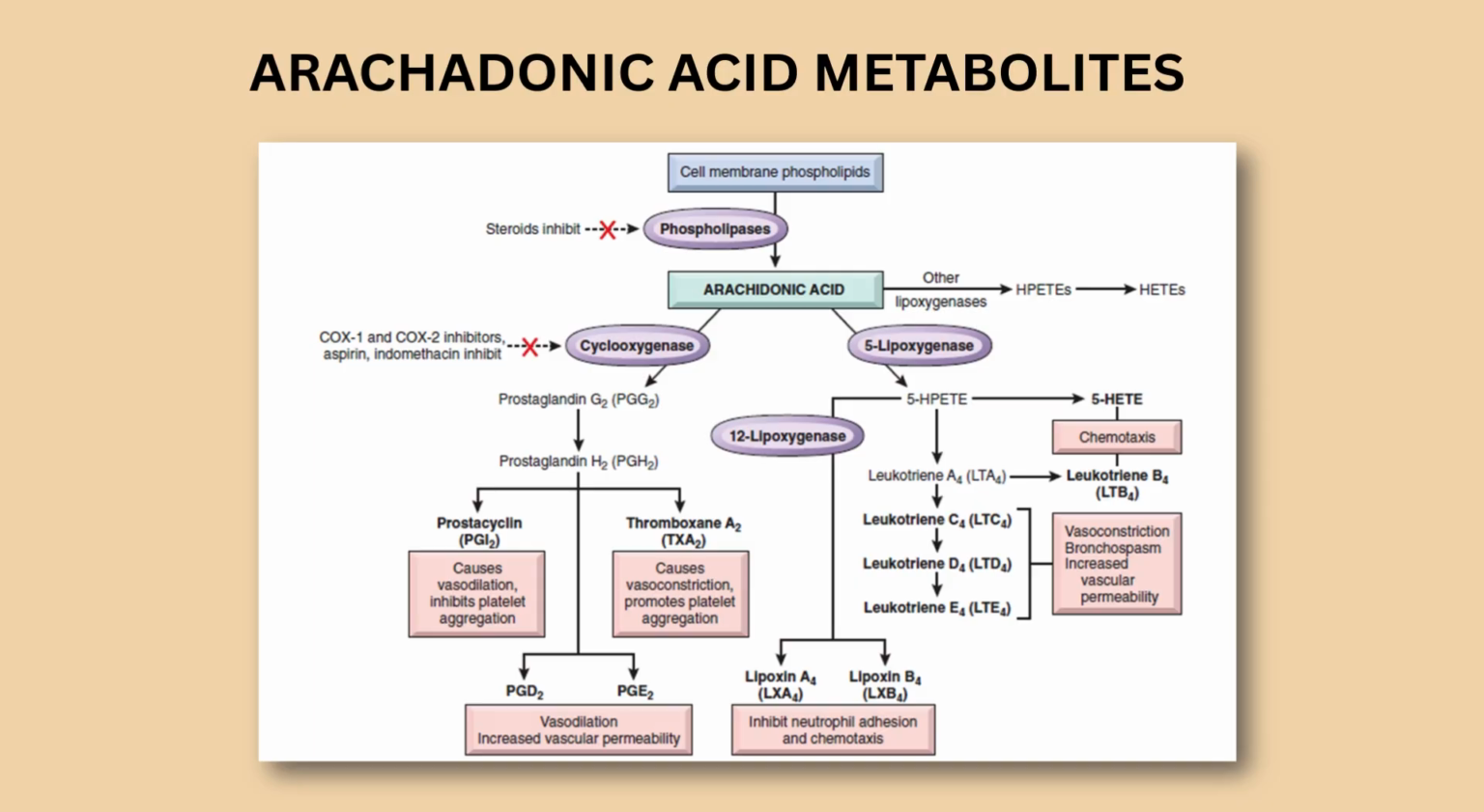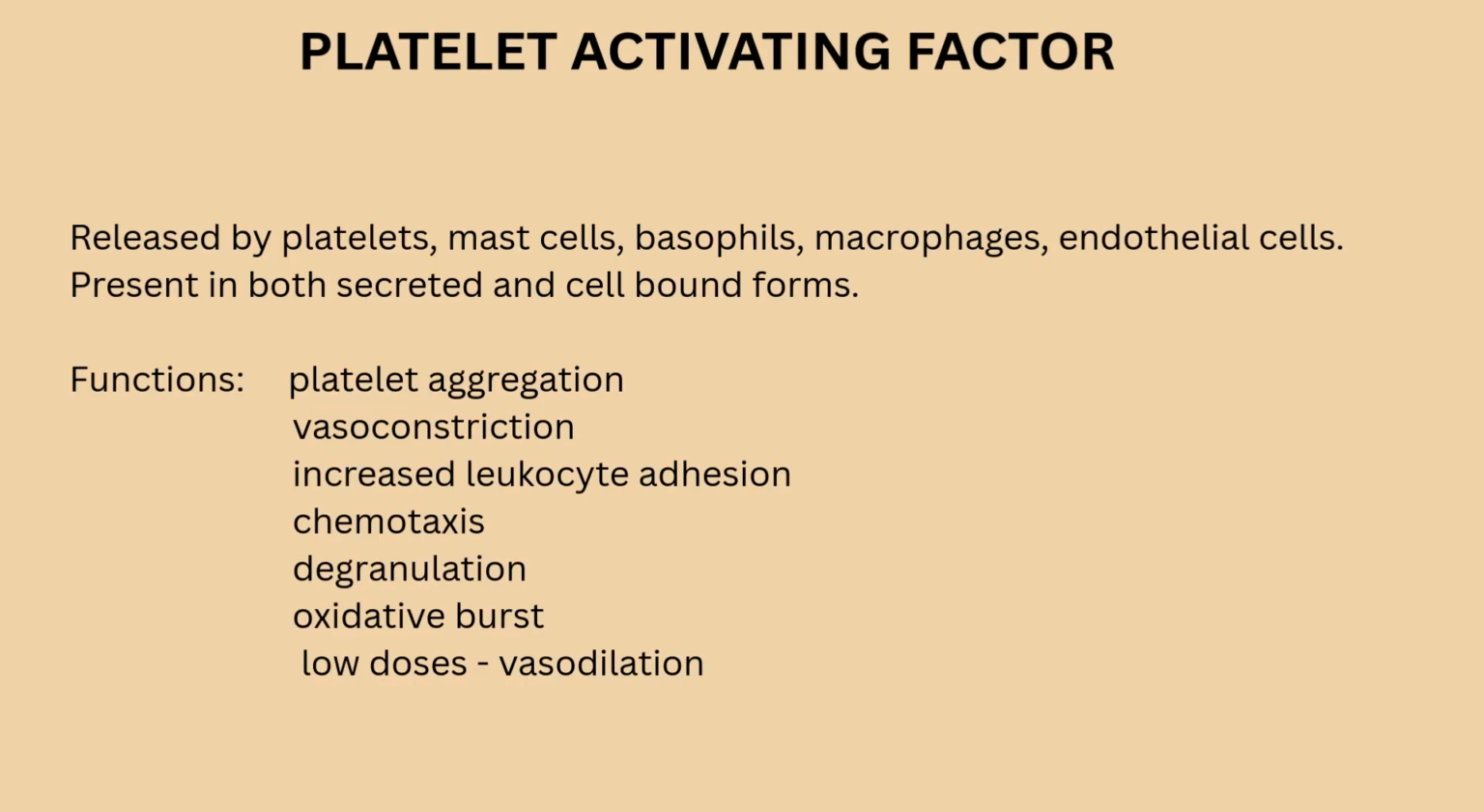Now let's move ahead and talk about metabolism of arachidonic acid by the lipoxygenase pathway. The lipoxygenase enzyme in neutrophils acts on activated arachidonic acid to form hydroperoxide acid, which further undergoes peroxidation resulting in hydroxyl compounds. This results in chemotaxis and leukotriene formation, causing vasoconstriction, bronchospasm, and increased vascular permeability.